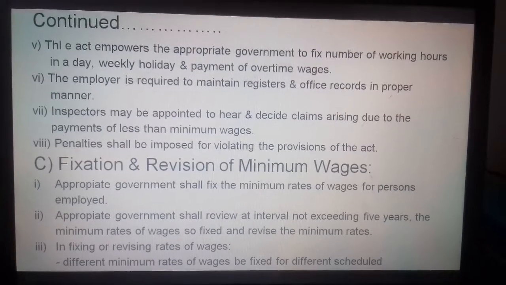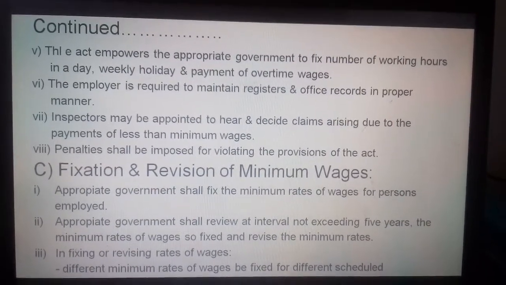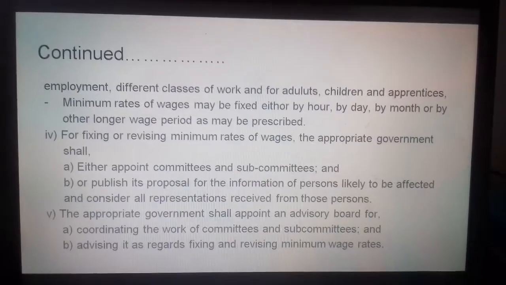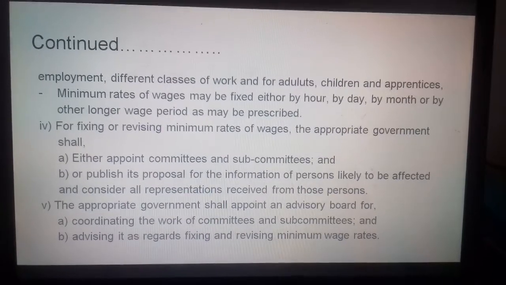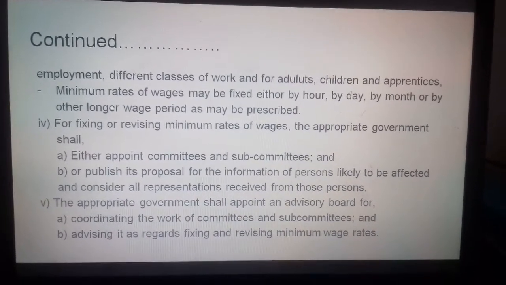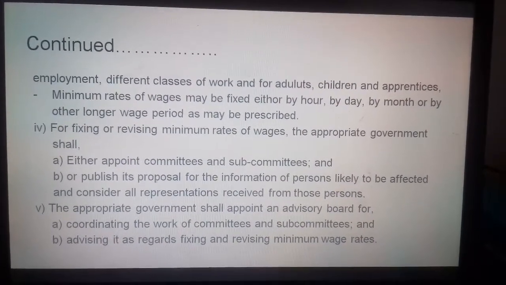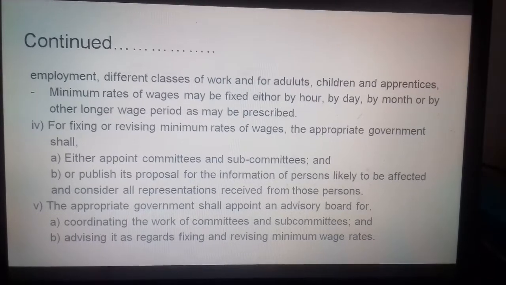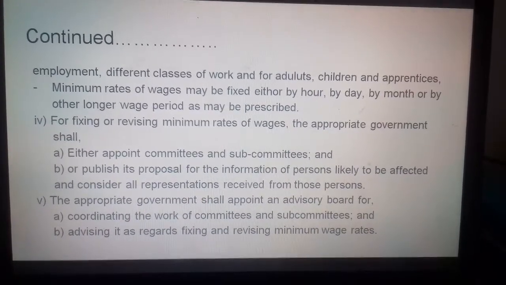In fixing or revising rates of wages, different minimum rates of wages may be fixed for different scheduled employments, different classes of work, for adults, children, apprentices. So different kinds of wages have been fixed. The minimum rates of wages may be fixed either by the hour, by the day, by the month, or by other longer wage period as may be prescribed.